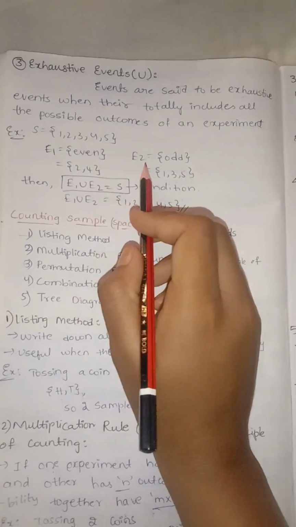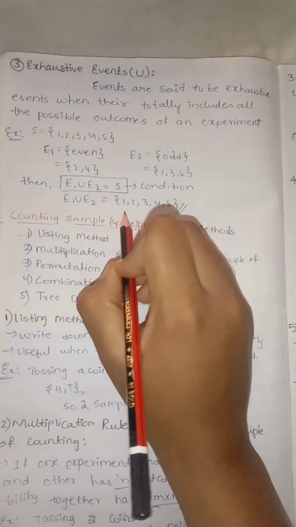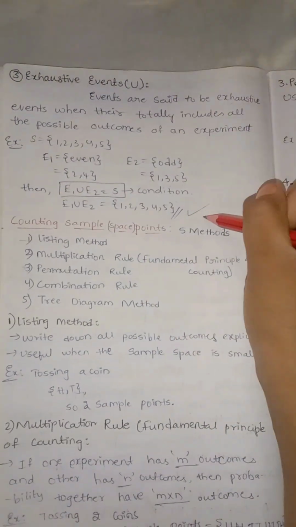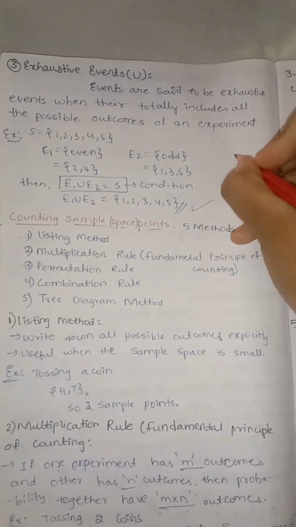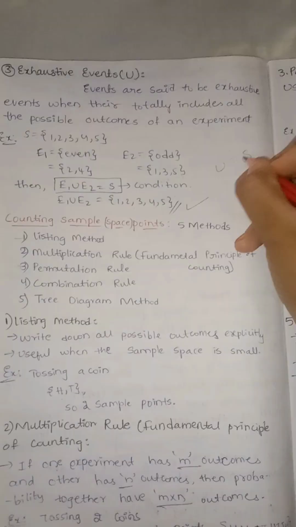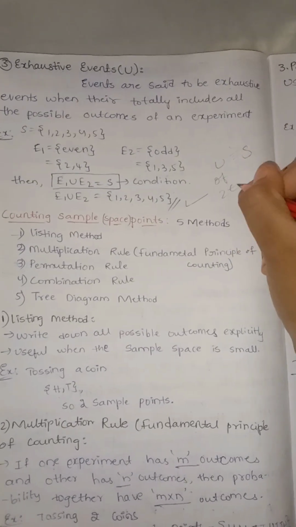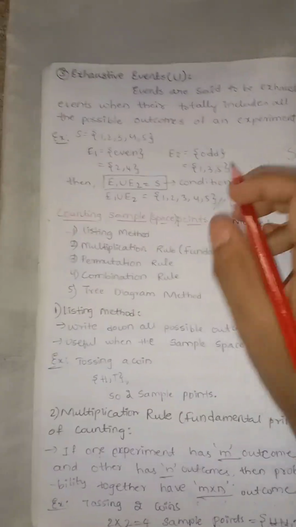Taking the union of these two events, it also equals the sample space. So this condition is satisfied, then it is called an exhaustive event. It is a condition: the union of two events must be equal to the sample space, which is known as an exhaustive event.